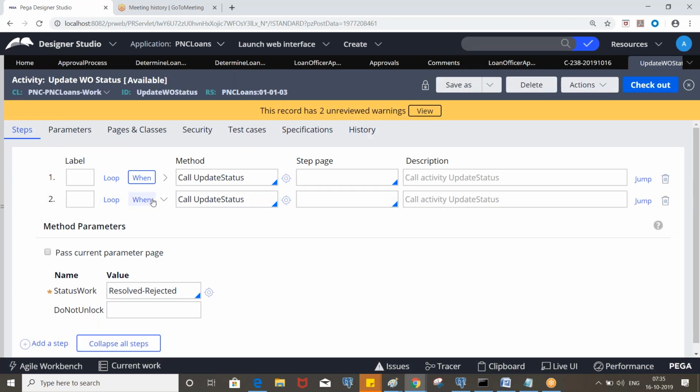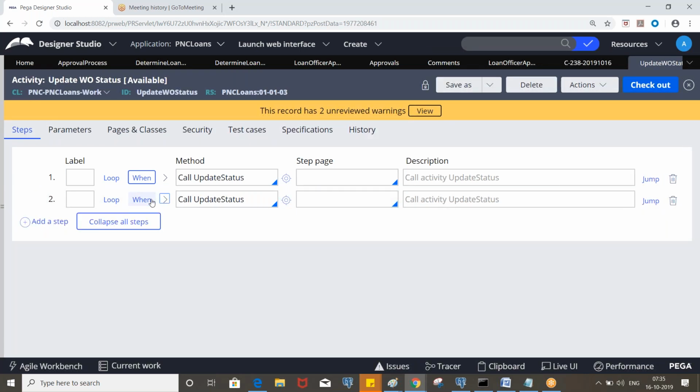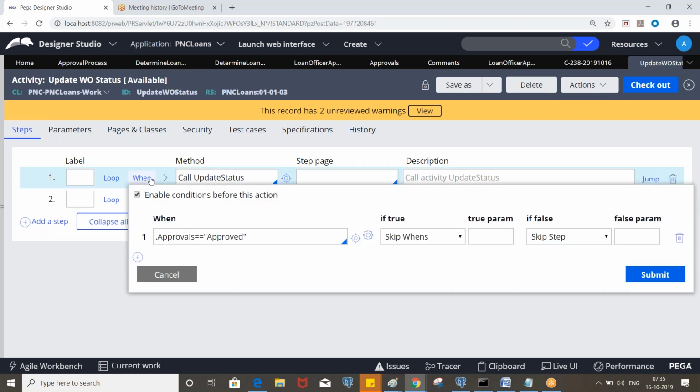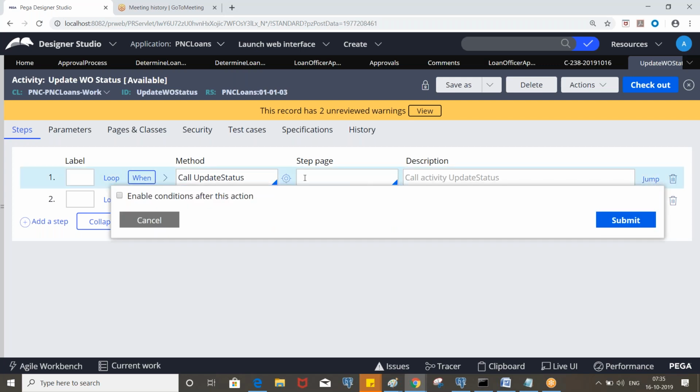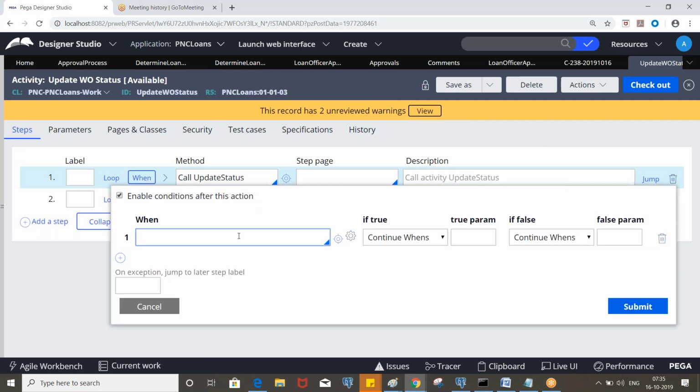Okay. So now, let's say the first condition is satisfied, that means the user approved it and the loan officer approved it. Do we need to execute the second step? We don't even need to consider it, right? So in the post conditions, we can exit from the activity. If it comes here, we can always exit. True is true, always true.